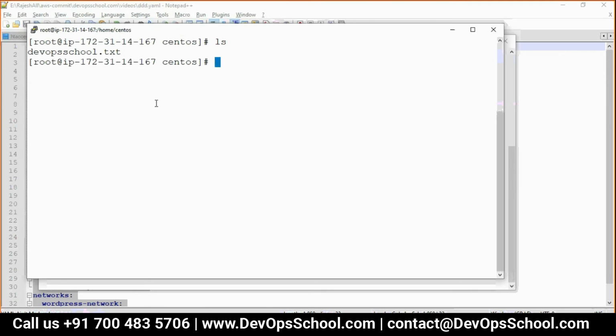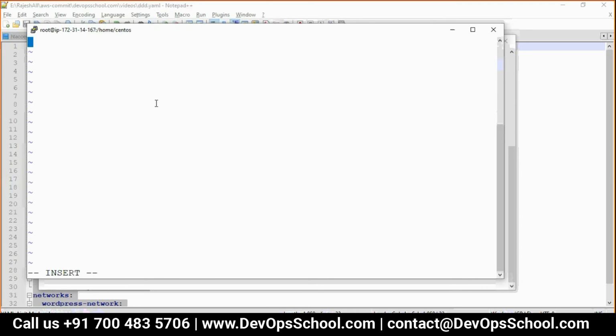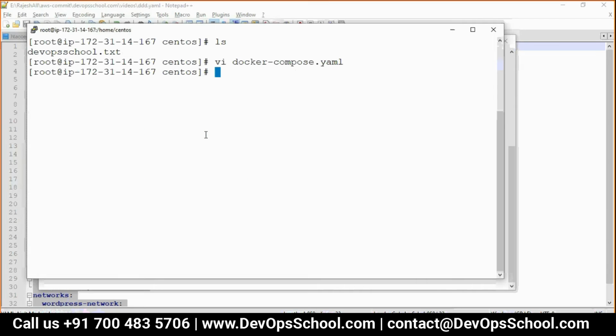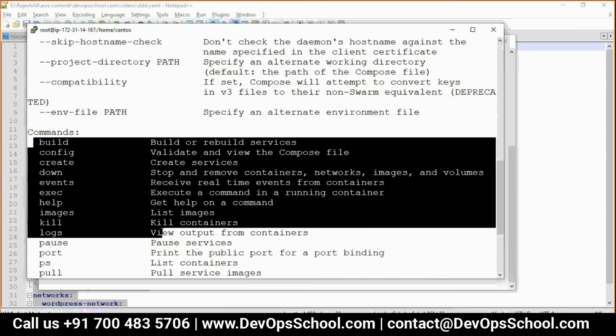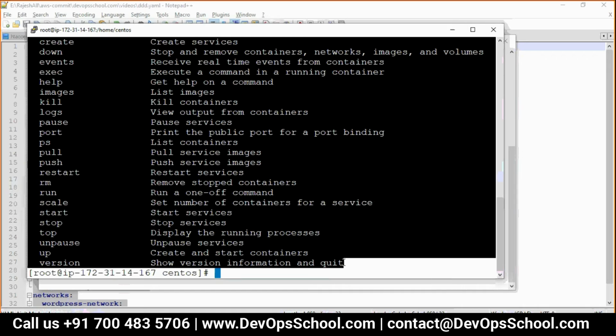Okay. So here I will store, guys, this one docker-compose.yaml. Now guys, saved it. Now so many commands are there. How do I know which commands? Just type docker compose and you see so many commands are there. And most of the commands you will find familiar because these commands are coming from Docker. But this will automate your entire Compose file.